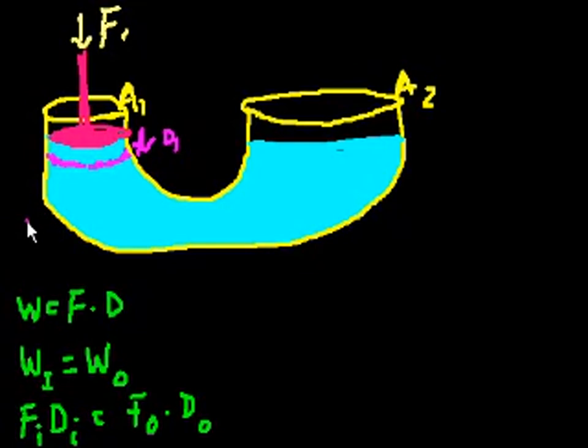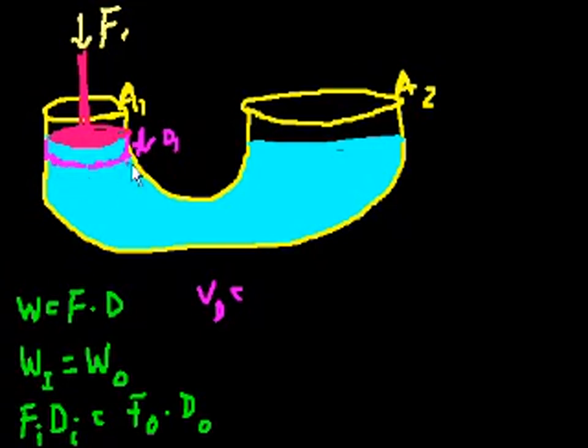But let me ask you a question. How much water did I displace? How much total water did I displace? Well, it's this volume, right? I took this entire volume and pushed it down. So what's the volume that I displaced? Well, the volume displaced is like a cylinder of liquid.